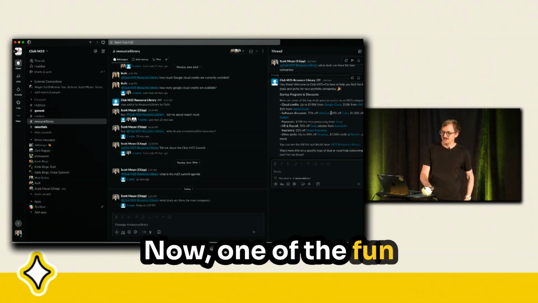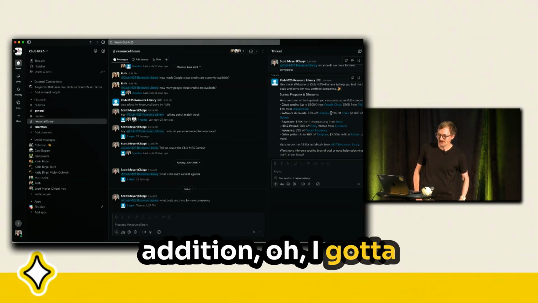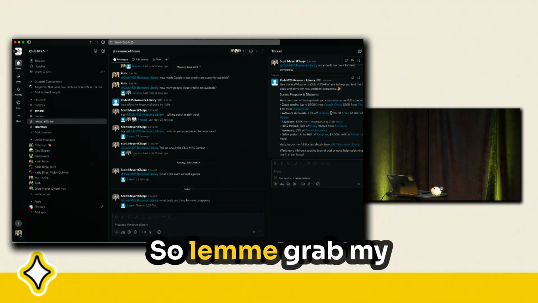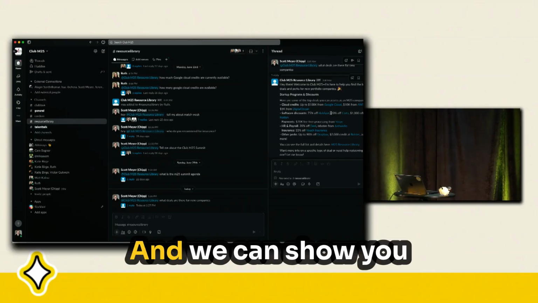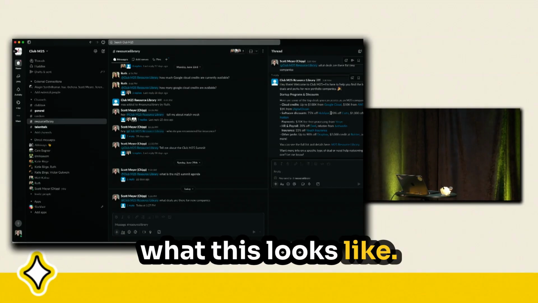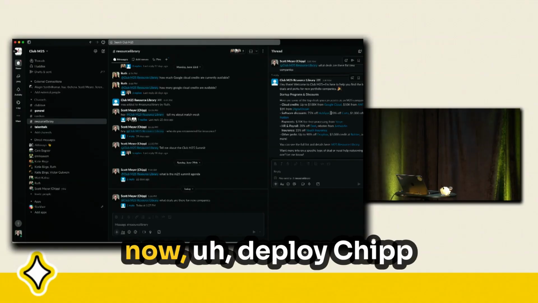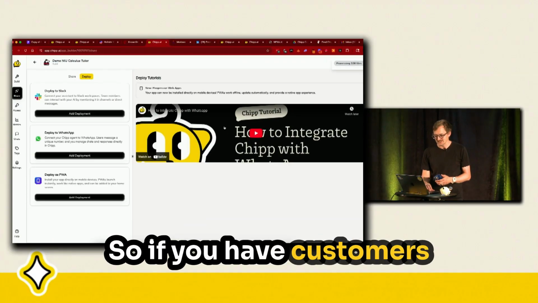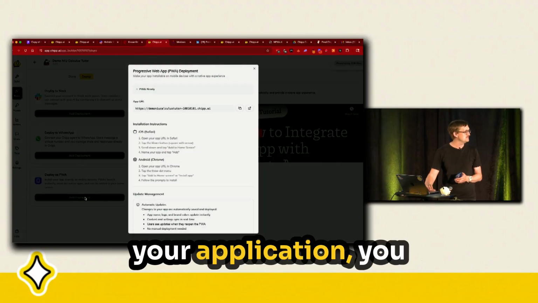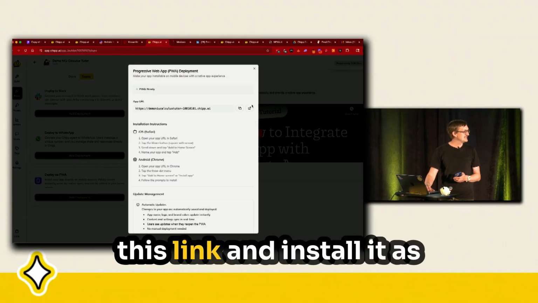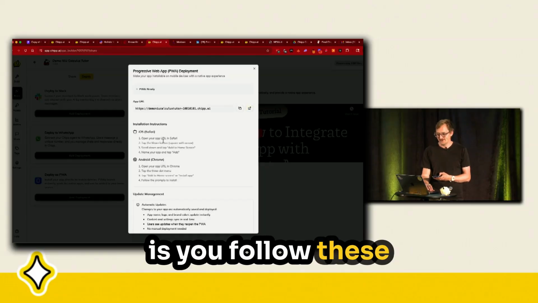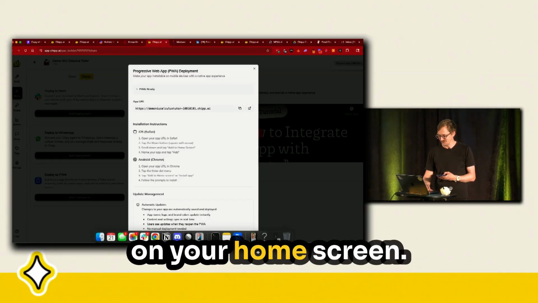Now, one of the fun additions, in addition to Slack, is adding apps. Let me grab my phone real quick, and we can show you what this looks like. So as of today, you can now deploy Chipp as an app on your phone. If you have customers who are wanting to use your application, you can actually give them this link and install it as a progressive web app. What that looks like is you follow these instructions, and it goes on your home screen.